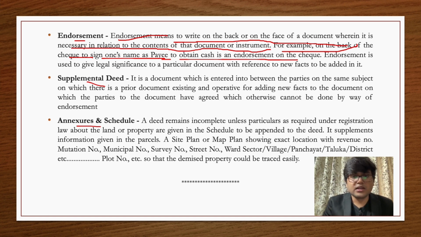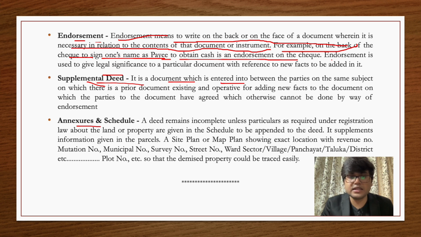Other than this, endorsement and supplementary deed basically mean that when you want to introduce some new facts to a deed. For example, it might happen that you made a deed in the past. Now you want to add some facts to it. It may happen that you want to amend that particular deed. So you make those amendments to the deed through endorsement or through a supplementary deed.